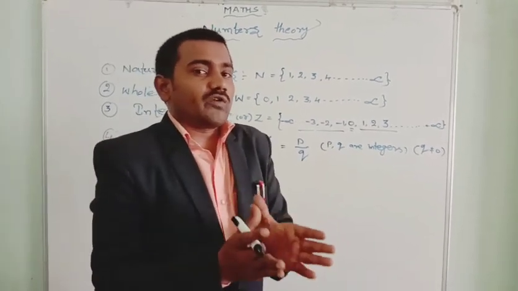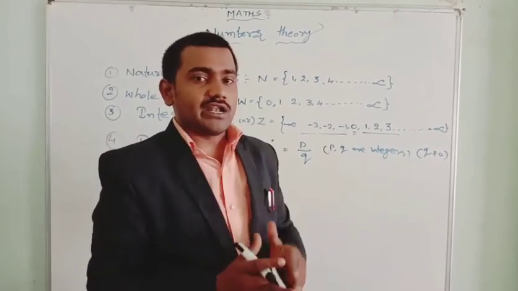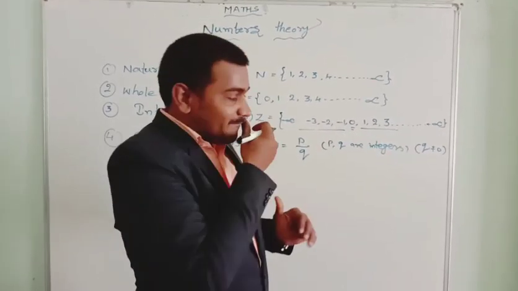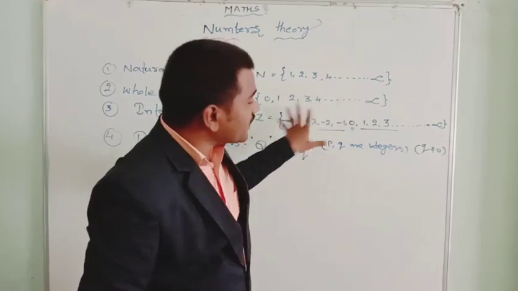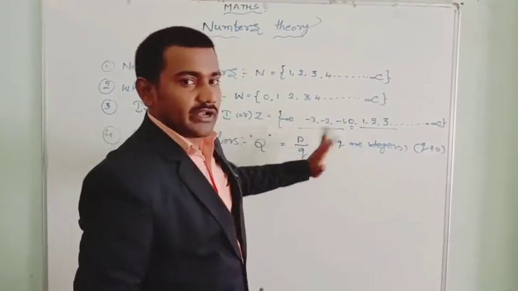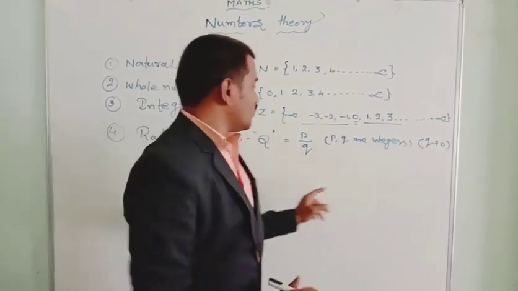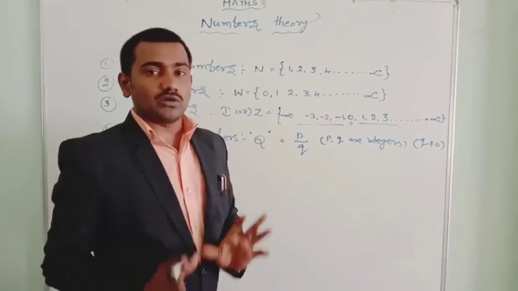Numbers that can be written in the form of numerator by denominator, that is, in the form p by q, where p and q are integers, whatever the integers, numerator and denominator. Q must not be equal to 0.